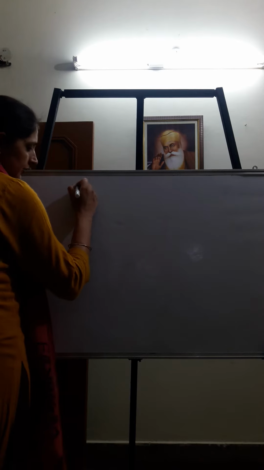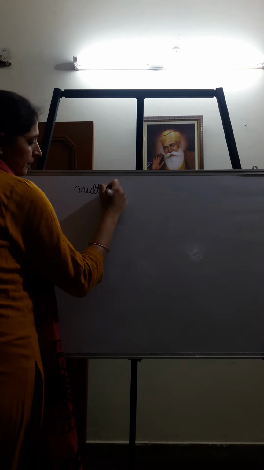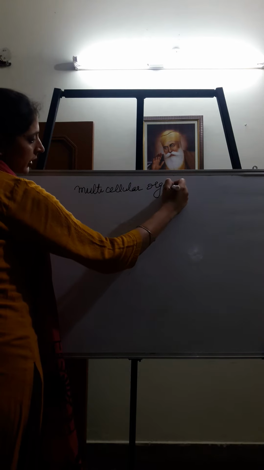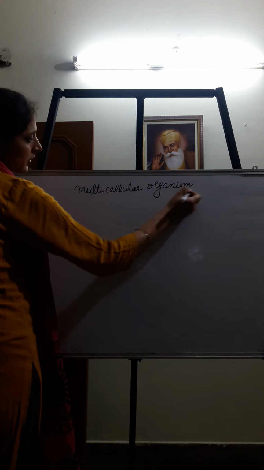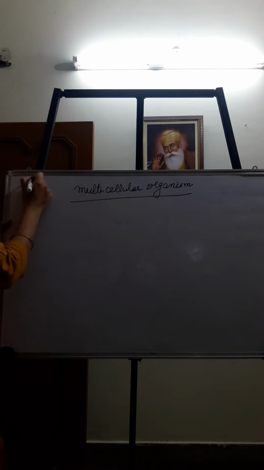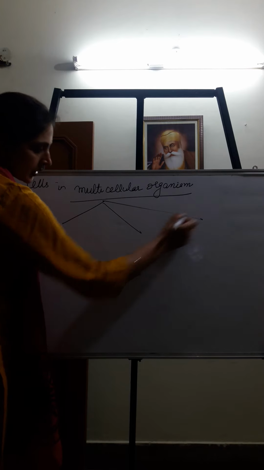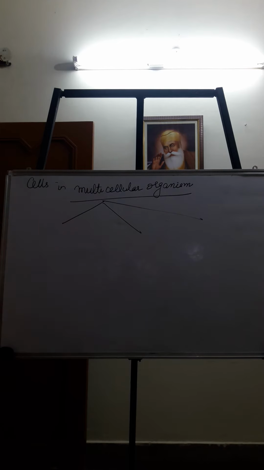Now, depending on differentiation and de-differentiation in a multicellular organism, the cells are of three types. The very first type is undifferentiated cells.